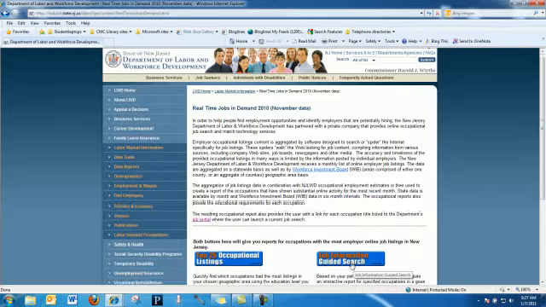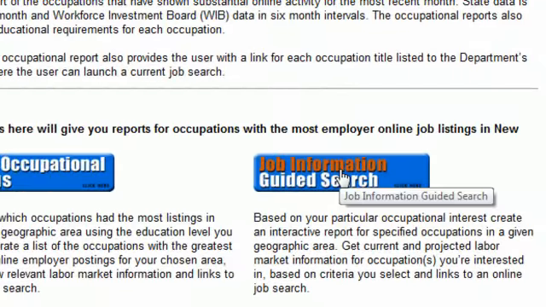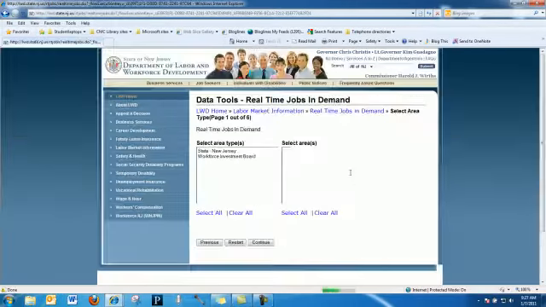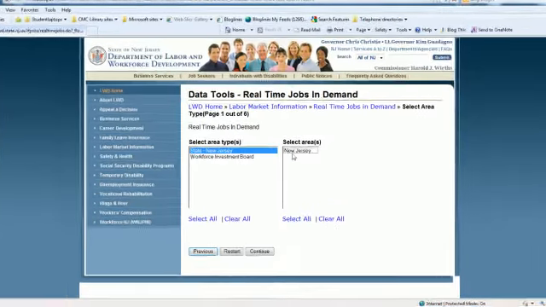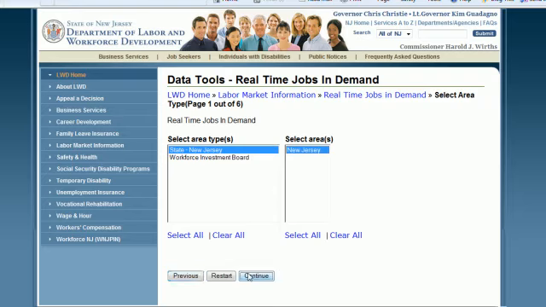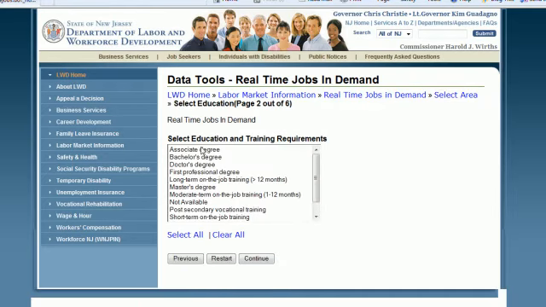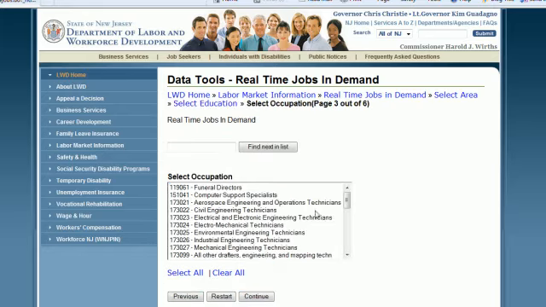And this time we'll go on the other button, Job Information Guided Search. Again, selecting our area. And this time we went into the associate's degree. We were going for the medical technician. And when we came in by this route, we find that this is by